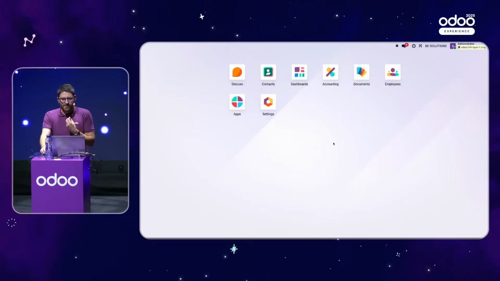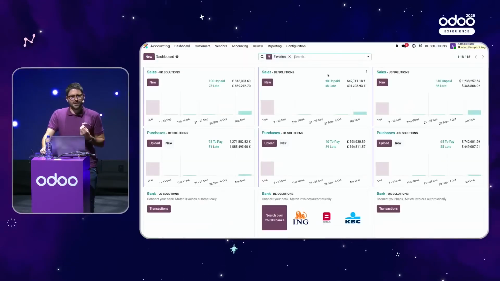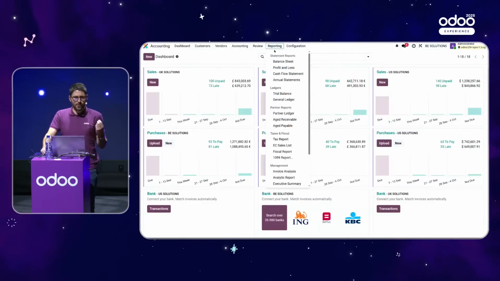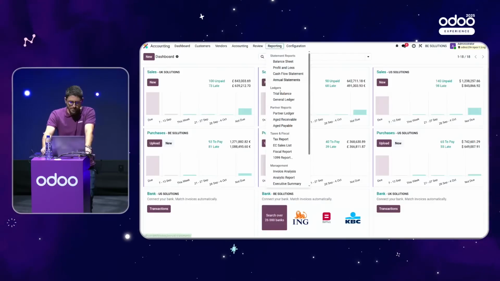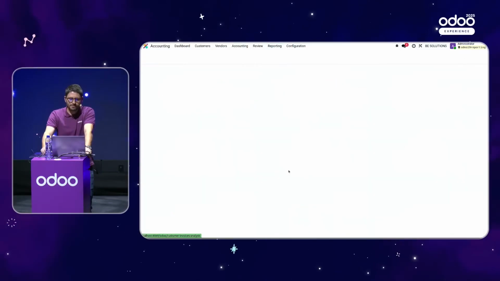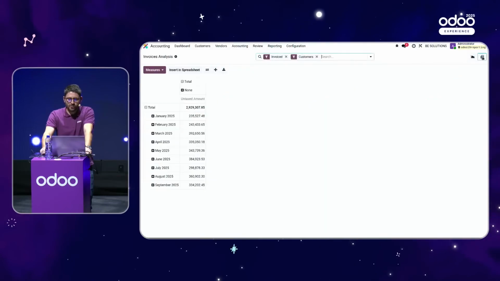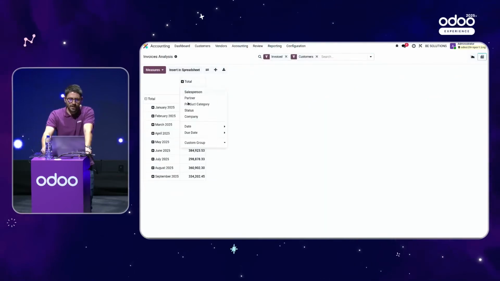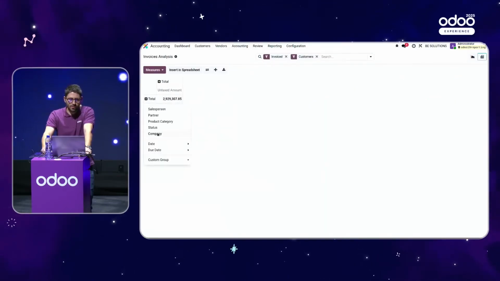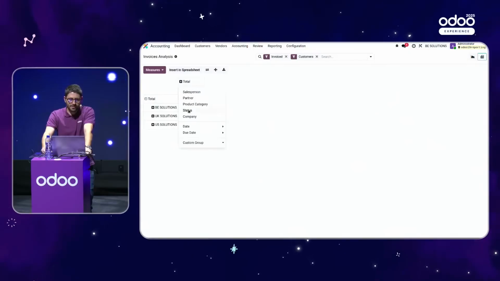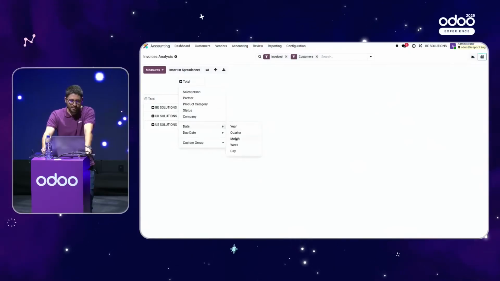So for that, we will start from the invoice analysis reports. So if you go to the reporting, you can there access the invoice analysis. And I will switch to a pivot view. And if you see there, I can just easily show all my companies, and I see the billing per month if I display per month.